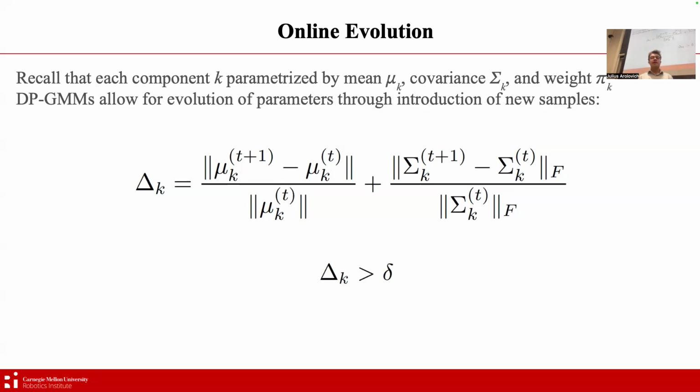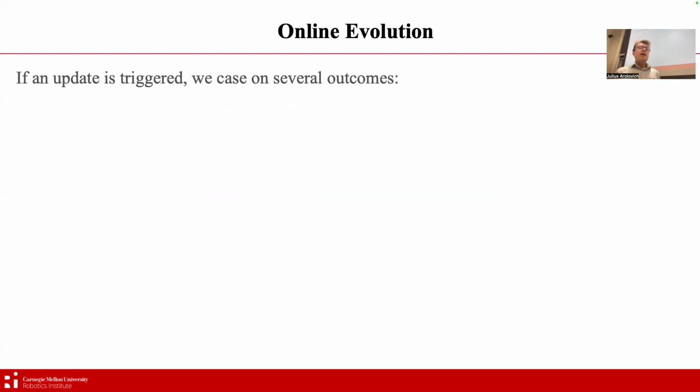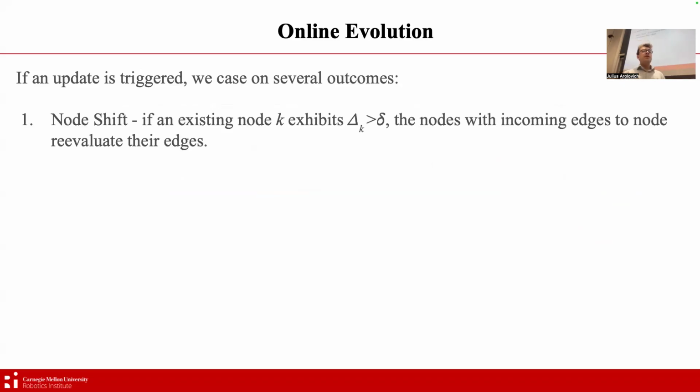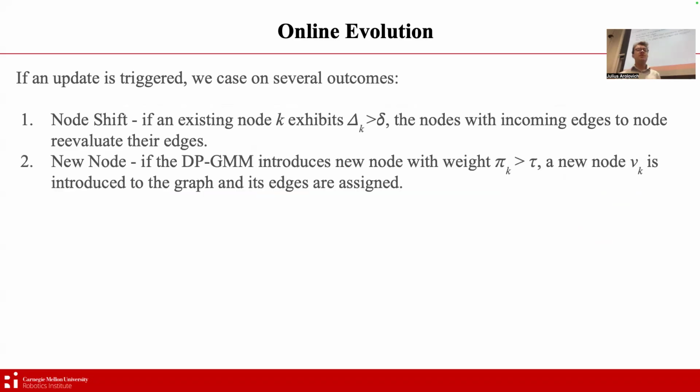And so this shift in parameters is defined by the change in both the means and the covariances of the different nodes in the high-level graph. If an update is triggered, we can expect one of several outcomes. The first is node shift: an existing node K exhibits a delta K greater than this arbitrary delta. The nodes with incoming edges to node K will then reevaluate their edges to see if they want to move some of their edges around.